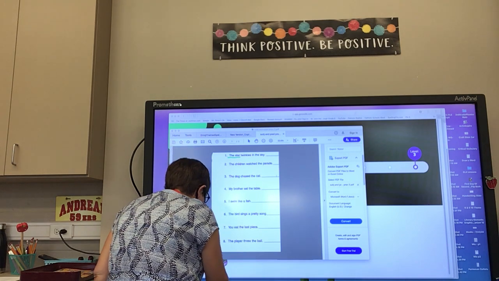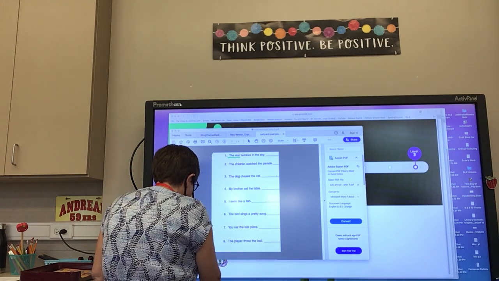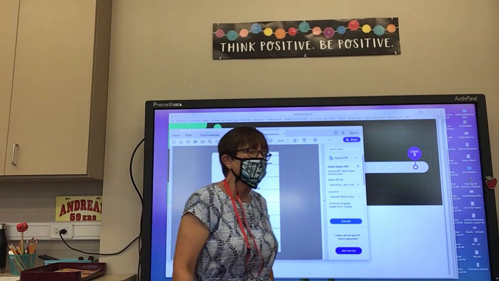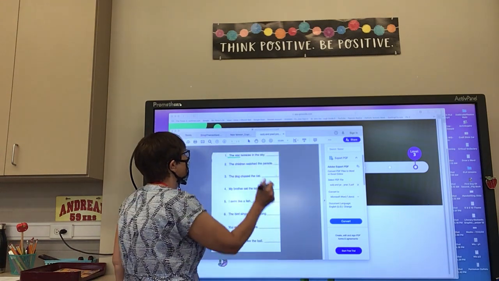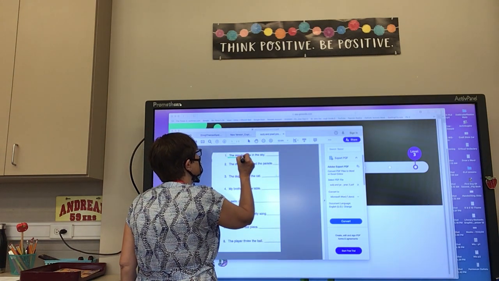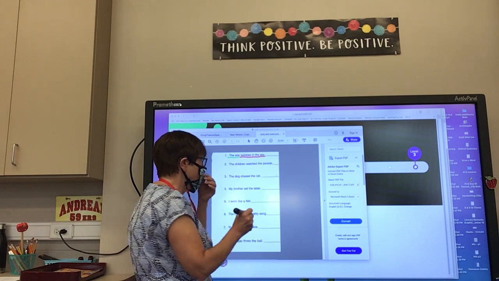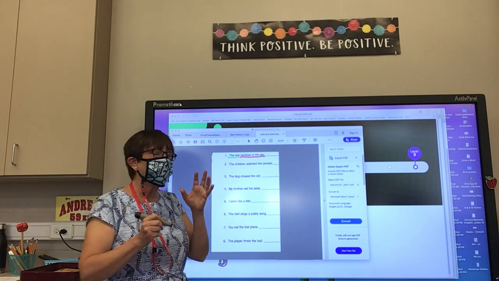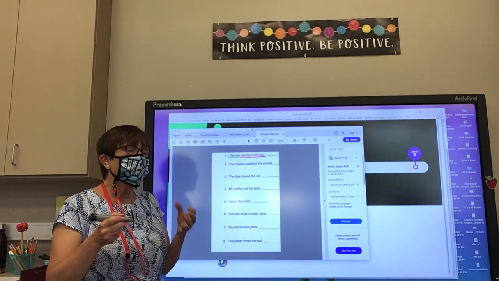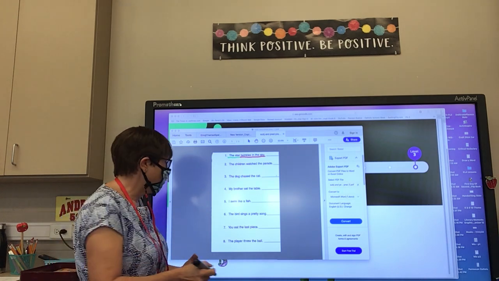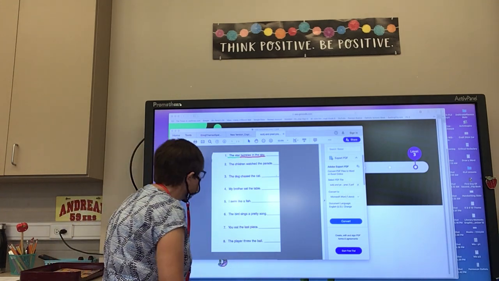And so then, what is the predicate of that sentence? What's the predicate of that sentence? Libby? Twinkles in the sky. So now when I'm underlining, I'm trying to make sure that I'm underlining starting at the verb, so I know exactly what I'm underlining.